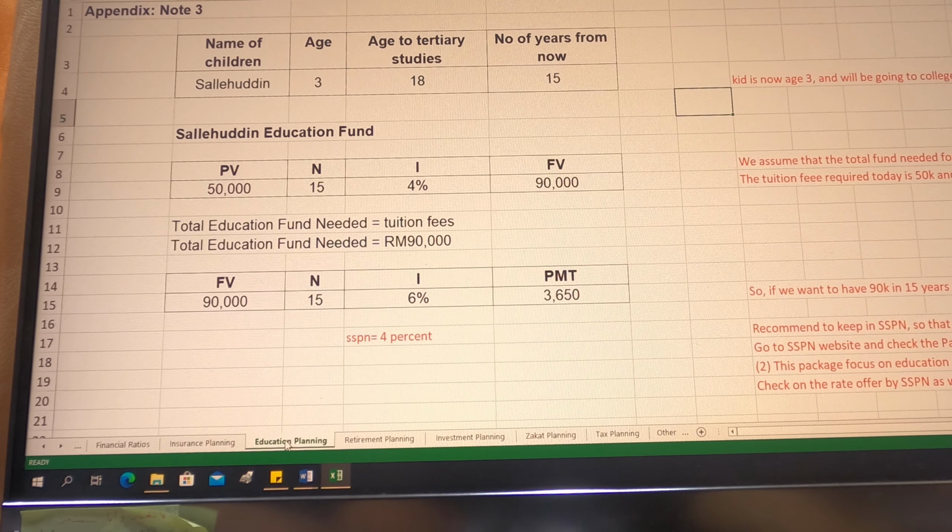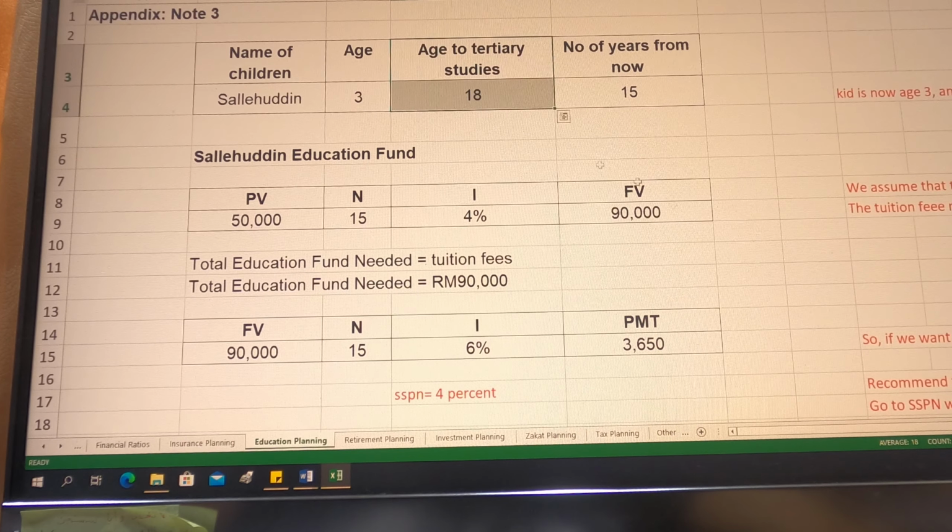Okay, so these are basically the format or the main calculation that you have to include in your project paper. The first one is where you identify the current age of the children, and at what age the child will go to the university.